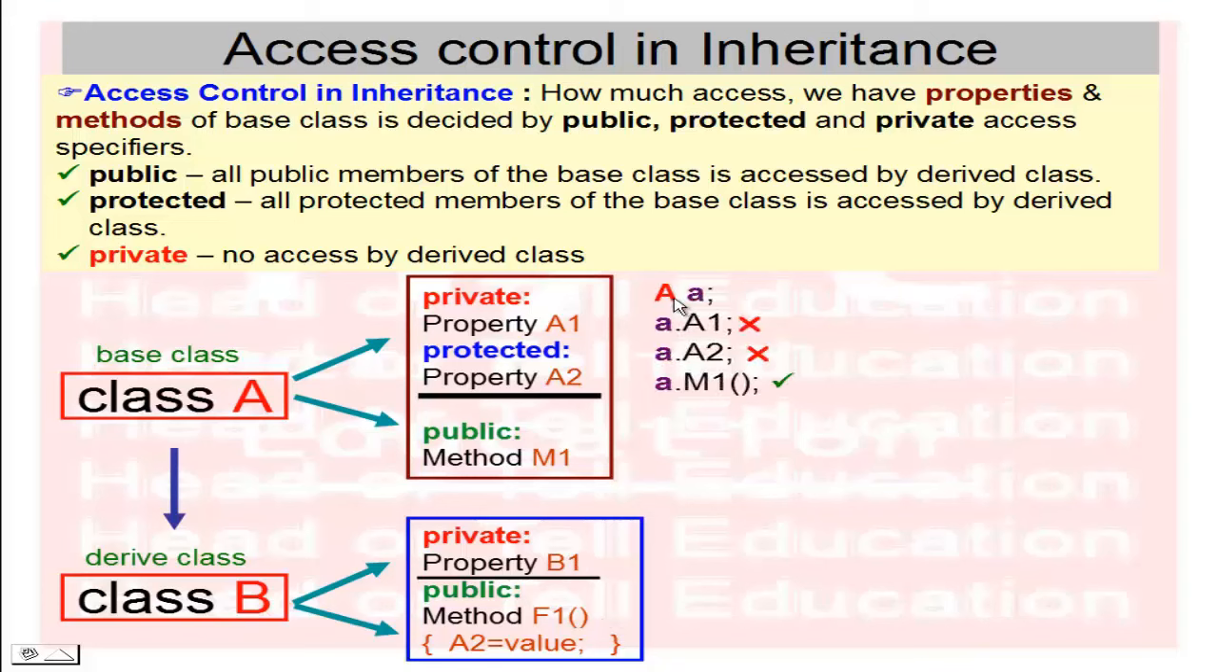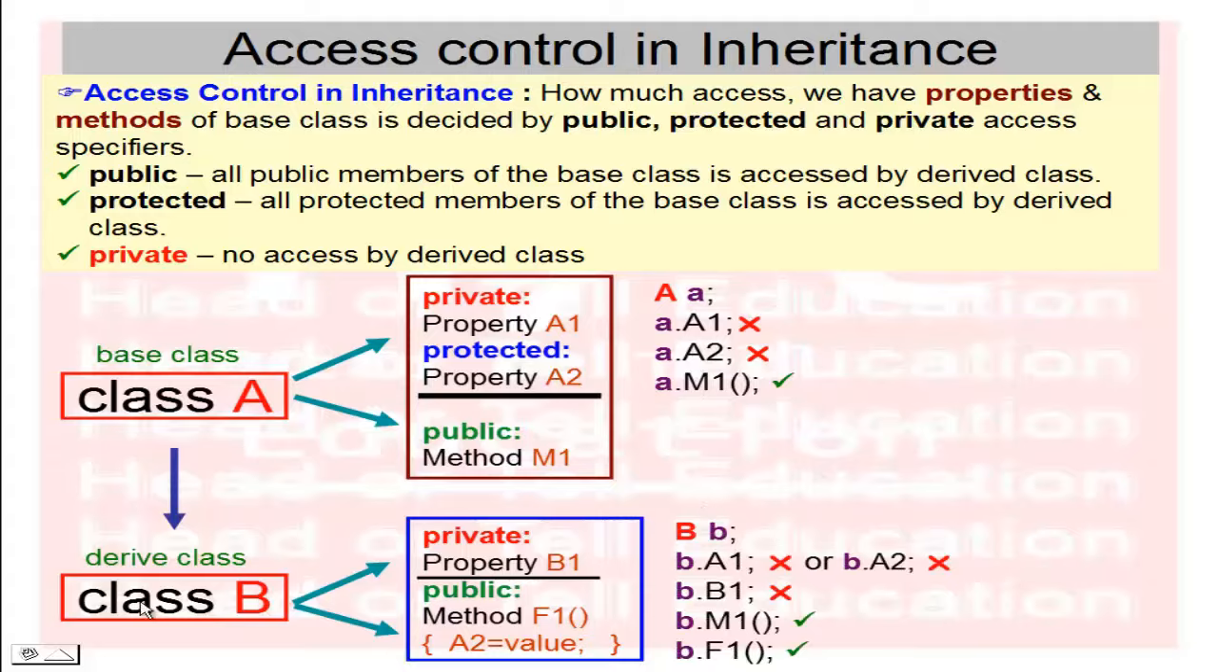Suppose I have created an object of class A, and I want to access A.A1. Because A1 is private, it is not accessible outside of the class. The protected property A2, so A.A2, is also not available outside the class. And the public method M1, A.M1, is public, so it is accessible.